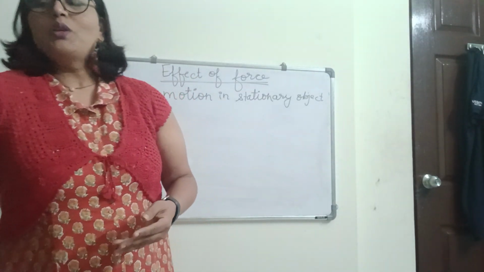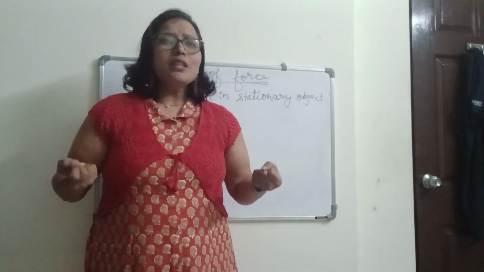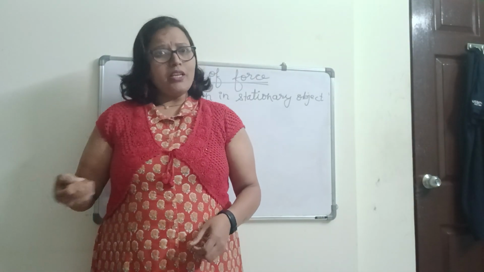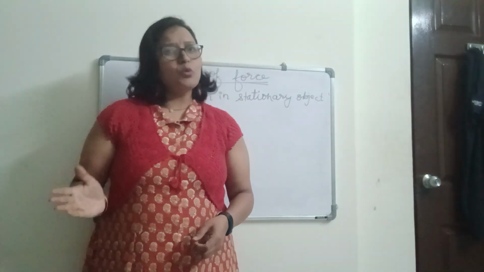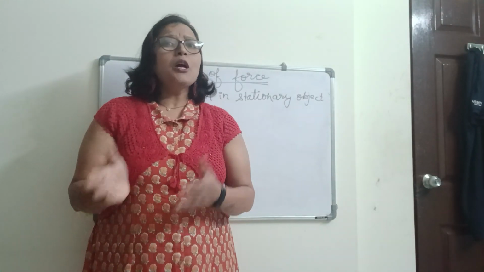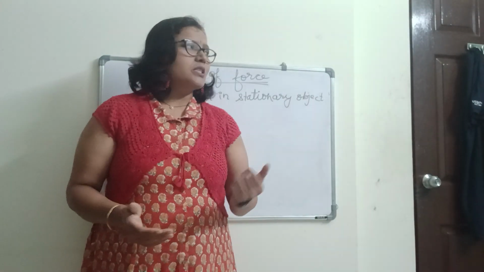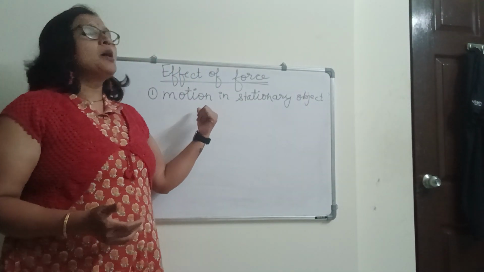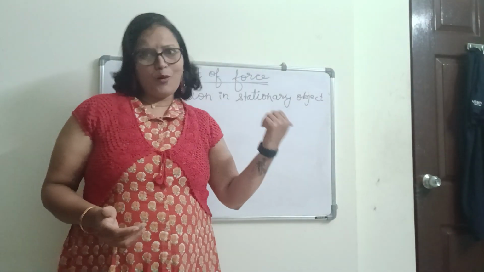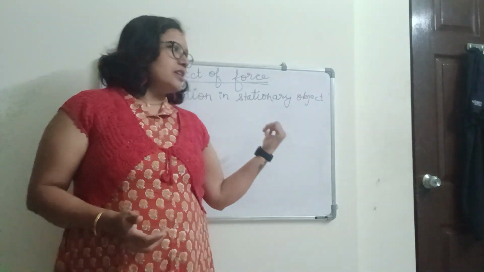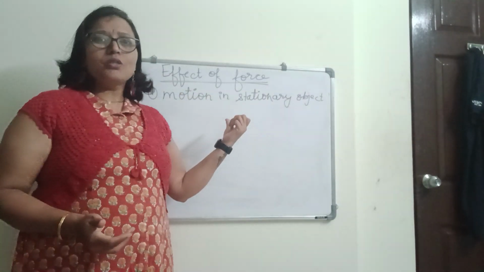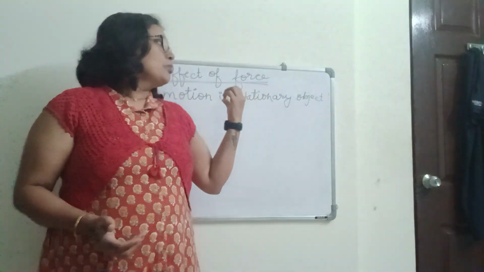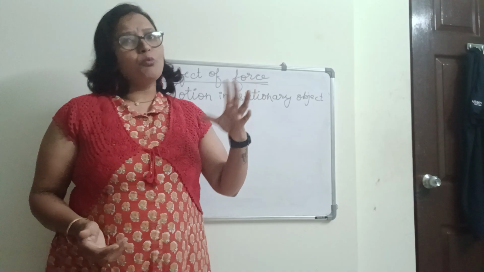And suppose we want to pull the chair. When we pull the chair or push the chair, it changes position, which means we change the place also. That is also an example of motion in stationary objects. So hope you understand what is the first effect that will happen when we apply the force. The stationary objects will do the movements.